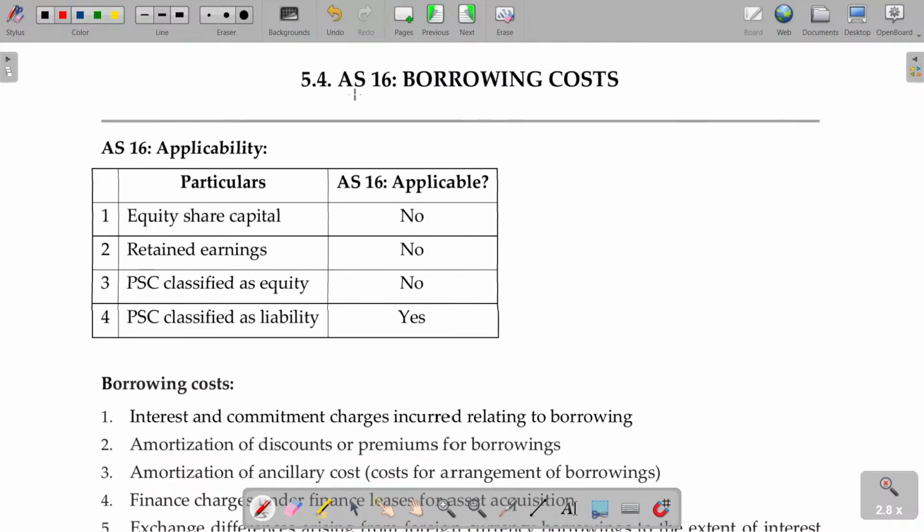So AS number 16, borrowing cost applicability. For equity share capital, not applicable. Retained earnings, not applicable. Preference share capital, not applicable, provided the preference share capital is classified as equity. Same if the preference share capital is classified as liability, then of course this borrowing cost will be applicable. Now, in this chapter,